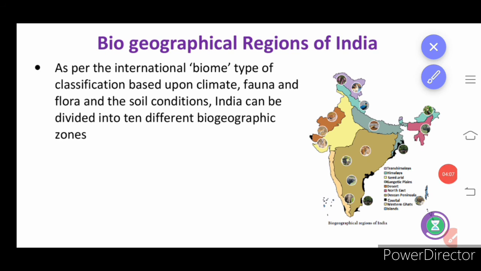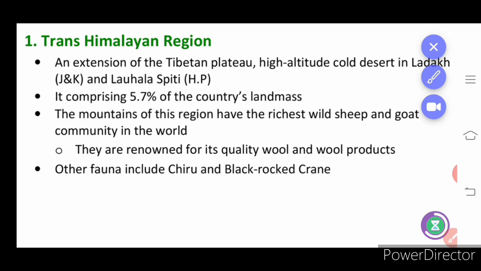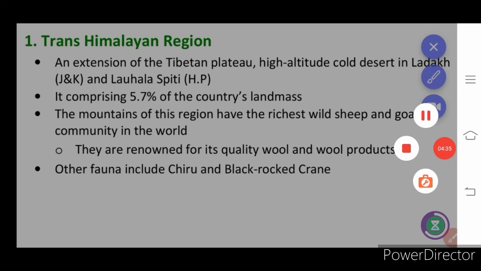So we will learn about the biome in detail, different types of biome, and this map is important for you from the practical point of view. So you have Trans-Himalayan region as an area or the biome. Under biome we will learn about the temperature, what the species richness is, and how it is able to adapt to the particular environment.